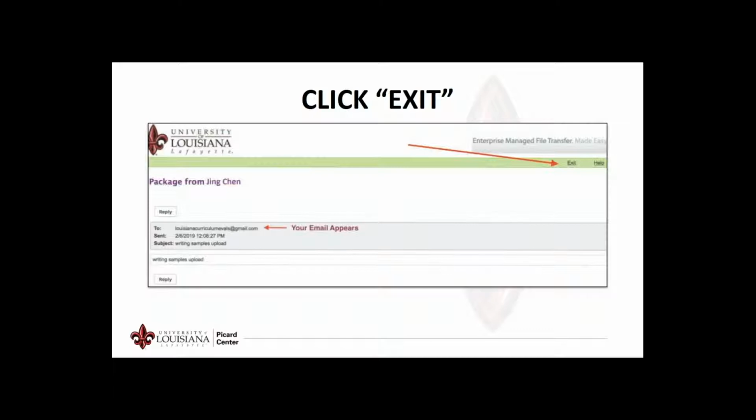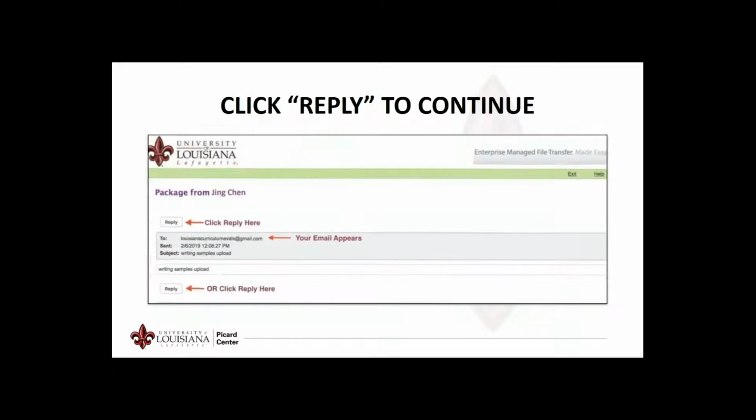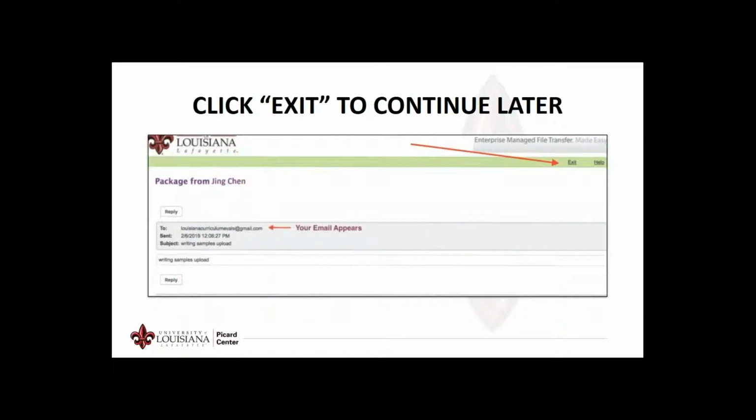Close the browser, or if you have other student response samples to upload, click Reply and continue with the uploading process by repeating the steps labeled 5 to 12, or click Exit if you choose to finish uploading student responses at a later time or date. The sign-on screen once again will pop up. Close the browser.